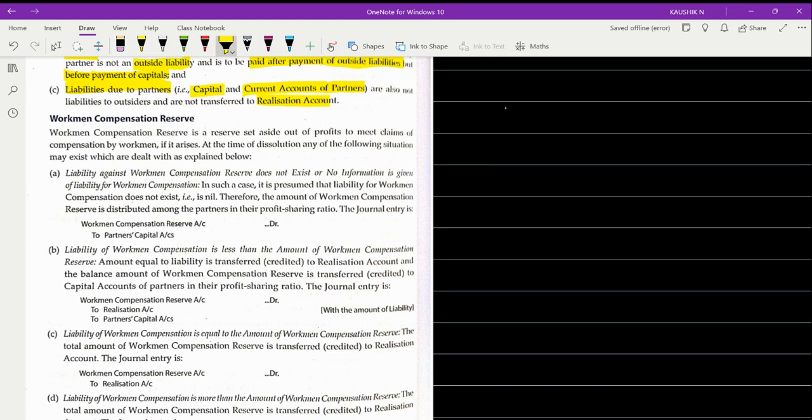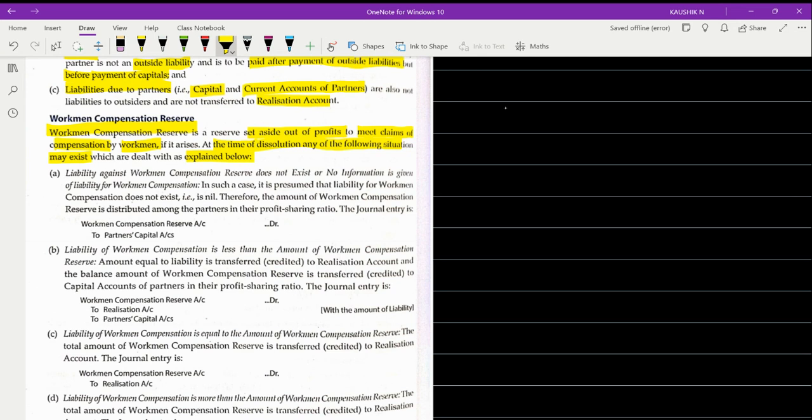So WCR, you know very well, it is nothing but workman compensation reserve. It is a reserve which is set aside out of the profit to meet the claims of compensation by the workman if it arises. And at the time of dissolution, any of the following situations may exist and it will be dealt with as explained below.